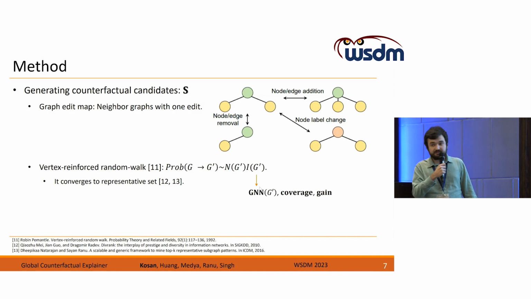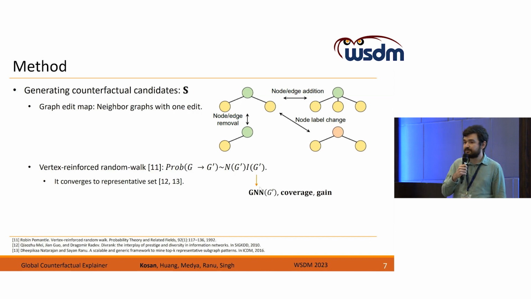The importance function in this formulation is very critical and problem specific. We use GNN probability to explore only counterfactuals. We also use coverage gain, which represents how many additional undesired graphs will be covered by this new candidate.